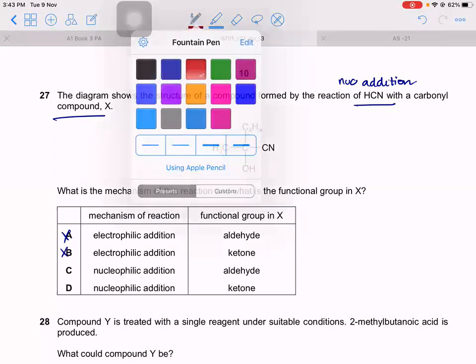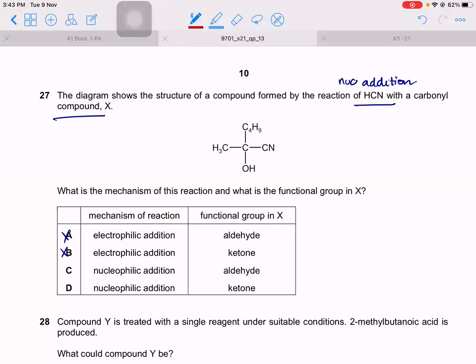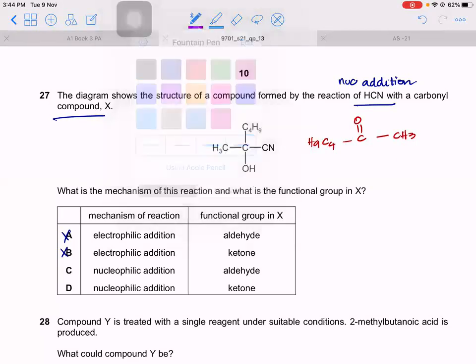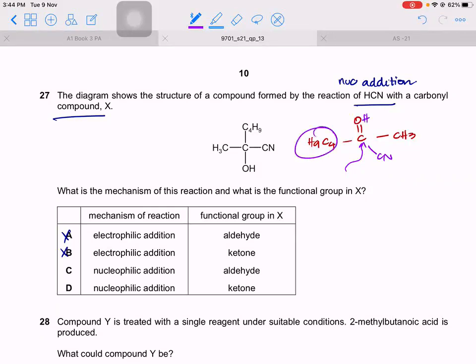Now you know that the CN comes in place of, so if you had C with a C4H9 with a CH3 with a double bond O, yeah, that is your only possibility, because the CN will come here and the H will go here. Yes, so definitely this is a ketone, because you see you have carbon on both sides. Yeah, so this is a ketone. So the answer therefore 27 is D.